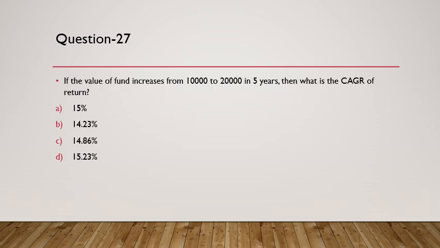Now, if the value of the fund increases from 10,000 to 20,000 in 5 years, then what is the CAGR of return? Now, CAGR of return can be found in Excel very easily by using the function IRR. So use the function IRR and you will get the answer in this particular case, which would be 14.86. Alternatively, you can use the formula, which will be as follows: 20,000 upon 10,000, which is 2, obviously, raised to 1 upon 5 minus 1. So raised to has to be put under bracket when you are using the calculation of this particular formula.